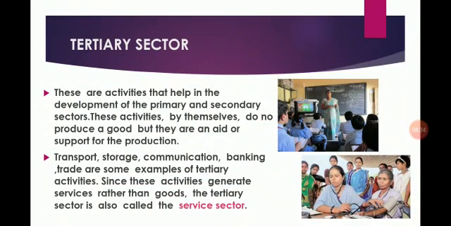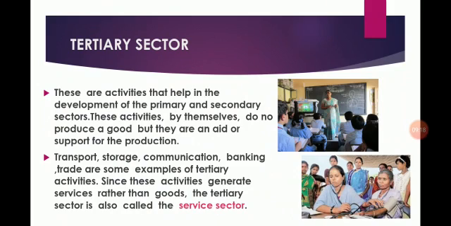Now tertiary sector. The third sector is tertiary sector. Students, this sector is different from the above two. As in secondary sector and primary sector, we have seen primary sector is producing natural resources. After using the natural resources, they make the product. Secondary sector, we have seen that the raw material from the primary sector is utilized in the secondary sector and manufactured goods are made. But tertiary sector is different than these sectors.